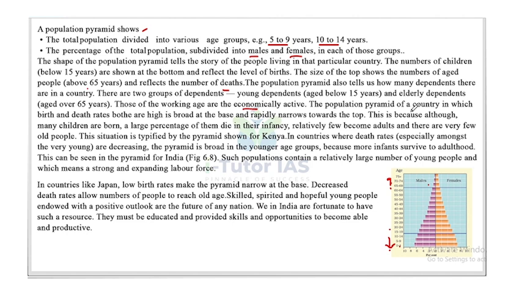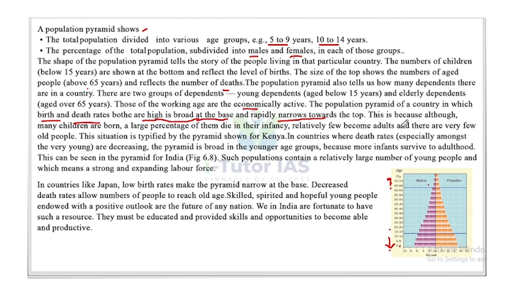The population pyramid of a country in which birth and death rates are both high is broad at the base and rapidly narrows towards the top. So if the death rate and birth rate are high, then it is broad at the base and rapidly narrows towards the top. So it's a broad base and narrow top.